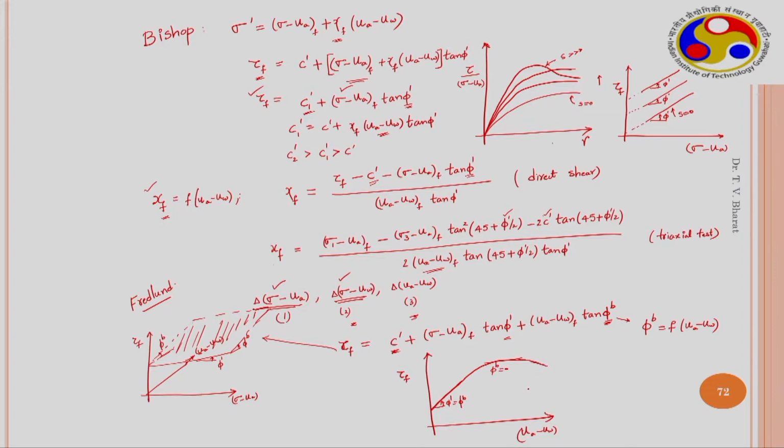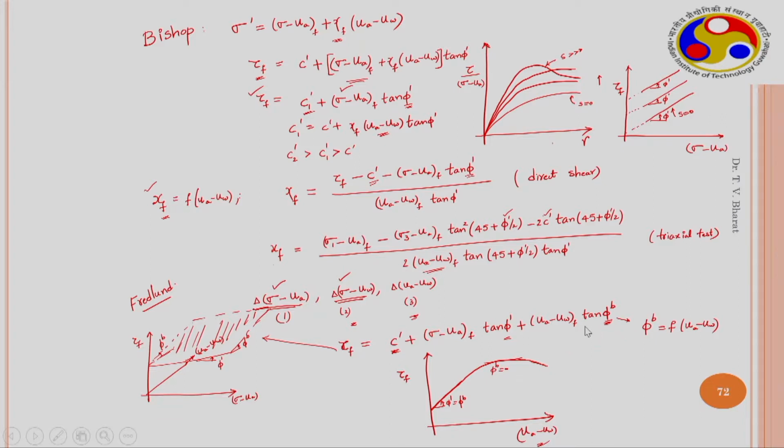This was observed experimentally. So, as phi b itself is not constant and varies with UA minus UW, or the amount of water present in the soil, we do not draw any additional advantage.